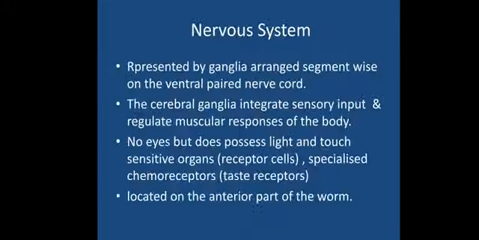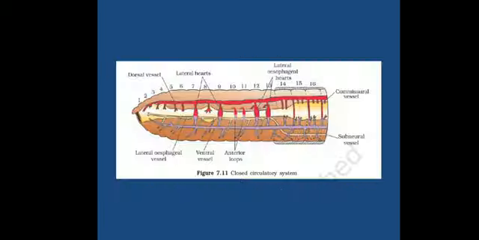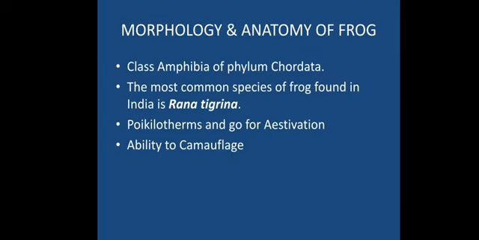So we have seen the different organ systems, right from the digestive system, then the circulatory system, then the excretory system of earthworm, nervous system of earthworm, reproductive system, male and female structures, and the fertilization of the eggs and the sperms. Okay, so now we will be starting the morphology and anatomy of frog. This will be the last topic of this chapter. I hope you people are understanding things, and if you have any doubt, you can always approach. So let us start the morphology and anatomy of frog.